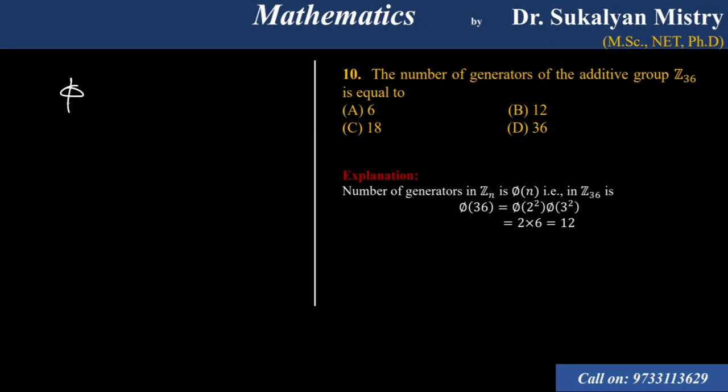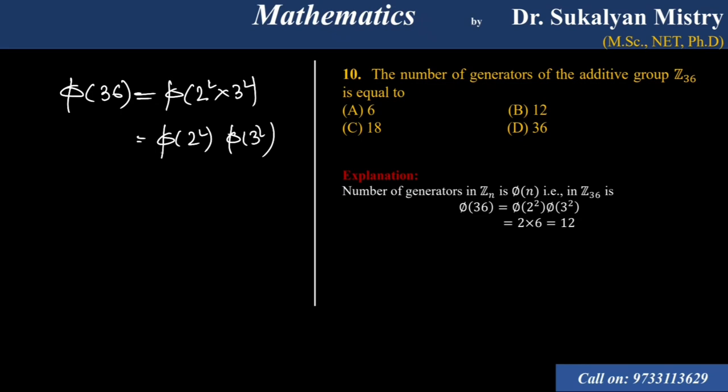So we have to calculate phi 36. 36 can be written as 2 square into 3 square, so phi of 2 square into phi of 3 square. Phi of 2 square is 2 square minus 2, and phi of 3 square is 3 square minus 3. 4 minus 2 is 2, 9 minus 3 is 6, and 2 into 6 is 12. So option B is correct.